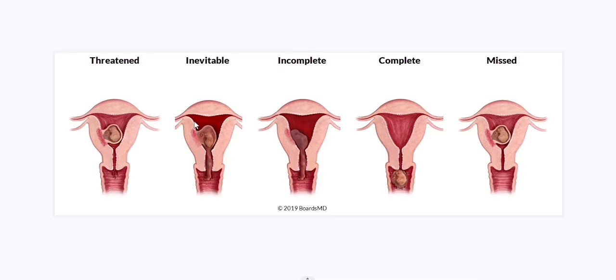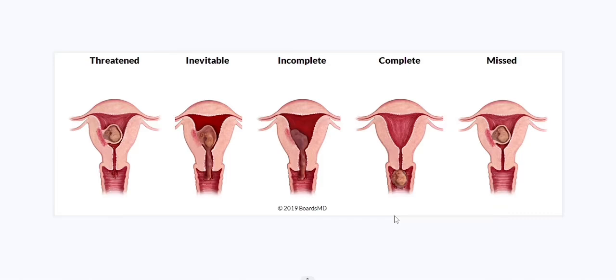In the inevitable abortion you can clearly see placental separation, moderate bleeding, membrane rupture, and a dilated os. You can see the difference between threatened abortion and inevitable abortion: dilation. And in incomplete abortion, the fetus is expelled, the placenta is partially separated, there is free bleeding, and the cervical os is dilated. In this picture, you can clearly see the differences between the different types of abortion.